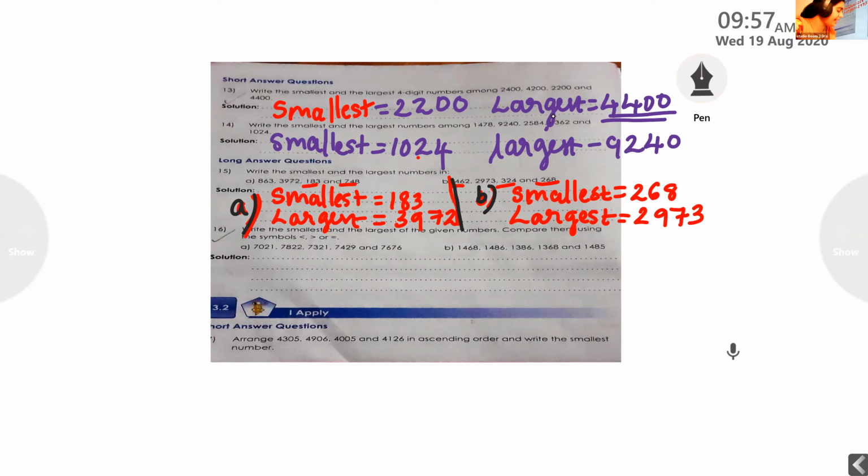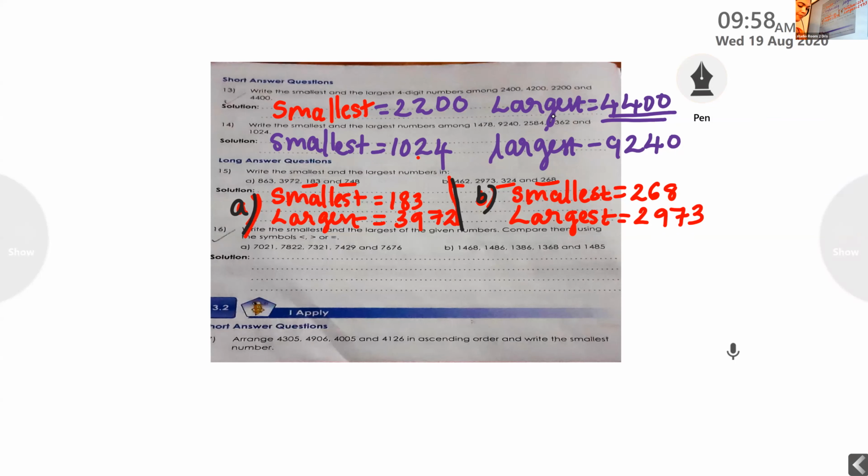Shribhadra, please unmute and read. Question number 16. Write the smallest and largest of the given numbers, and compare them using the symbols. So, 2 questions are there. Only A you want to say the answer.